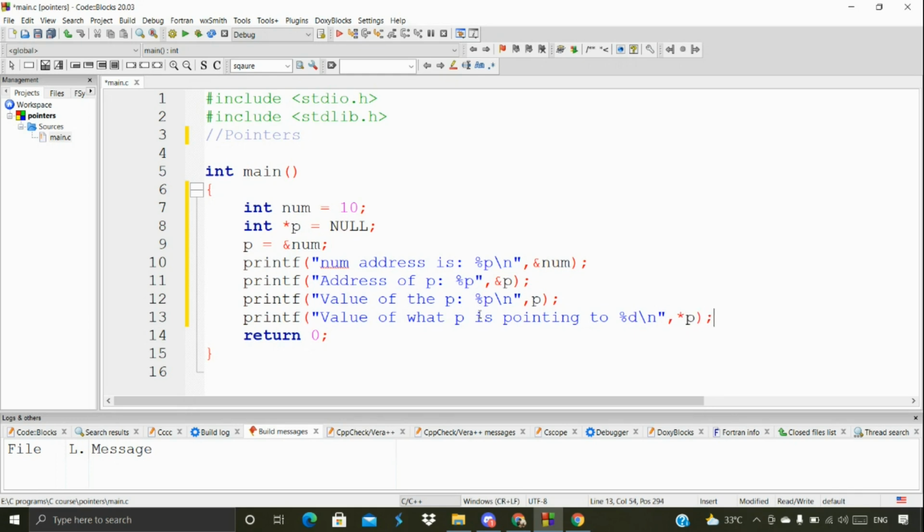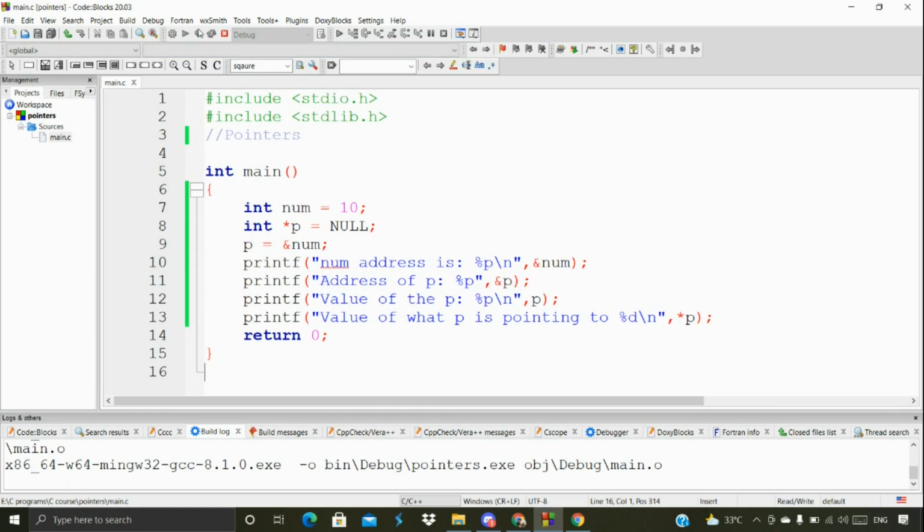And then return zero. So that's what I'm mentioning here. Here I'm going to print this num address, then the address of p, the value of p, and the value of what p is pointing to. That's what we are printing. So now let's print it out, and then you can understand better.